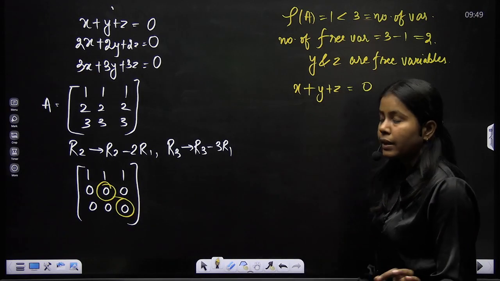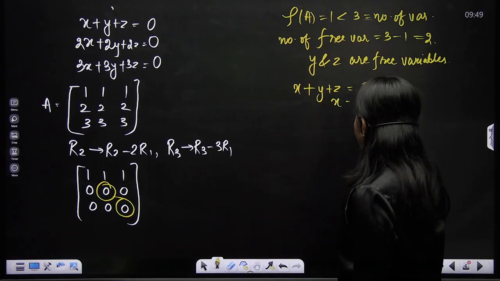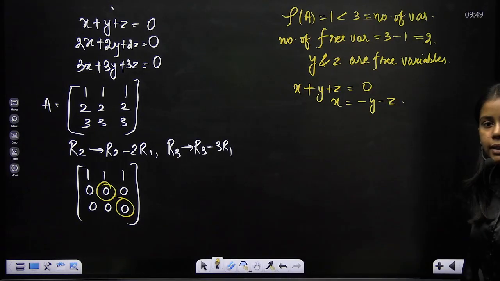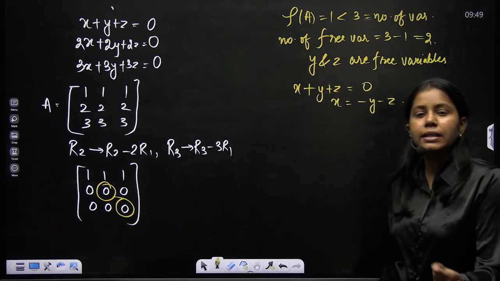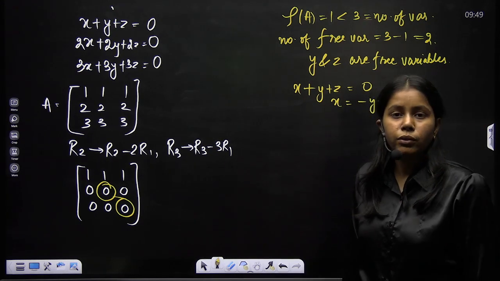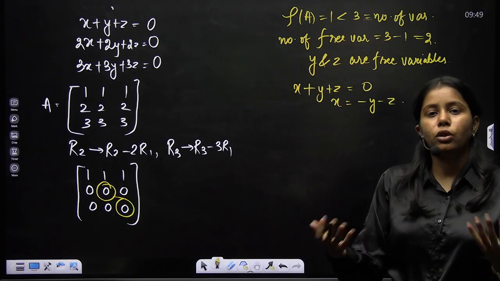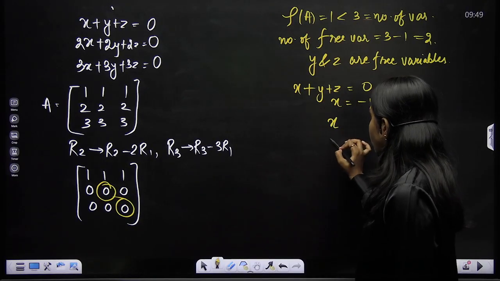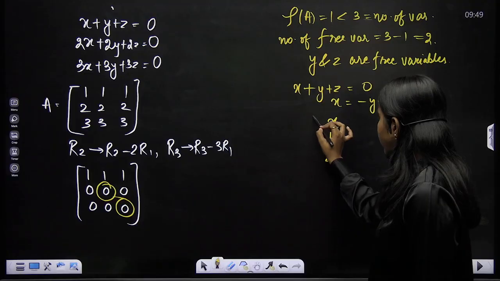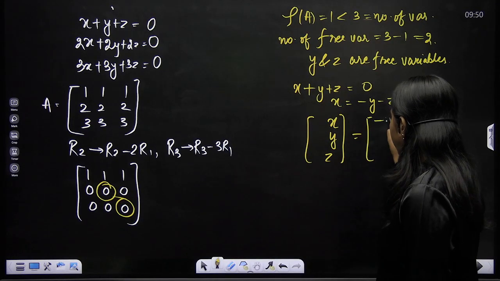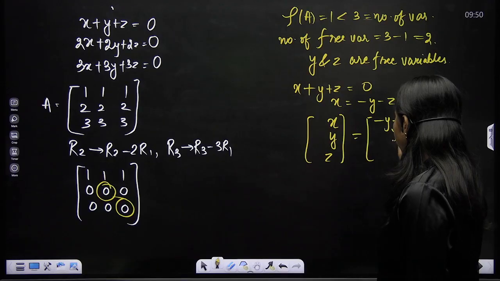And as y and z are free variables, can I write it as minus y minus z? x is equal to minus y minus z, and y and z are free variables. I can substitute infinitely many values for y and for z, but how does my solution look? That is my question. So I write the solution in terms of x, y, z like this: x is minus y minus z, and it is y, and it is z.